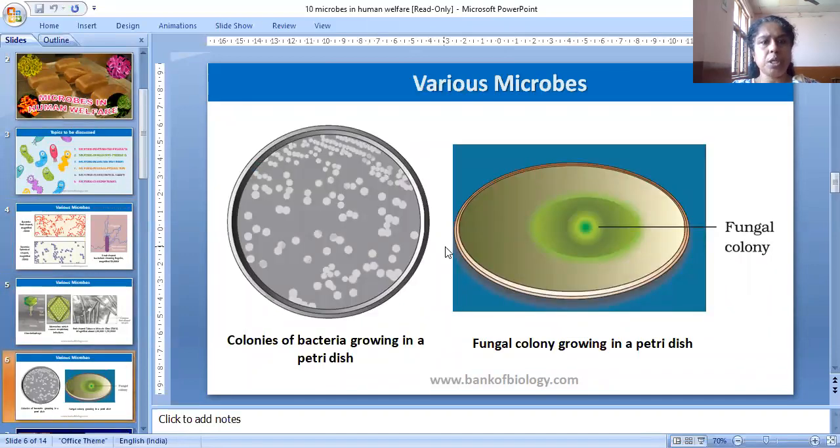Various microbes. Colonies of bacteria growing in a petri dish are shown here. This is a fungal colony, a fungal colony growing in a petri dish.